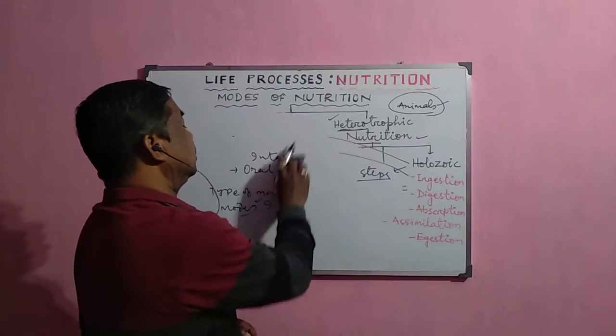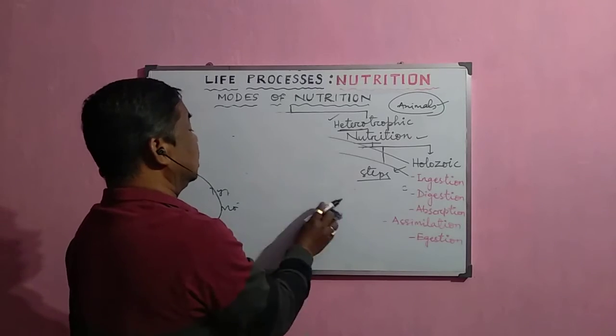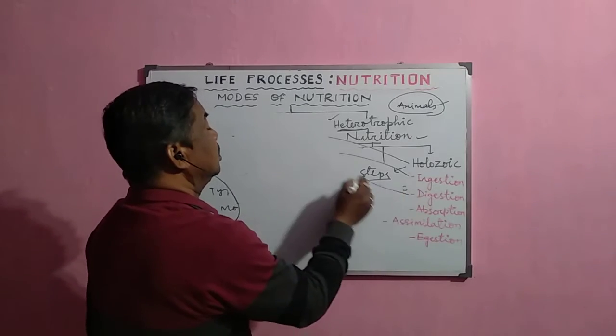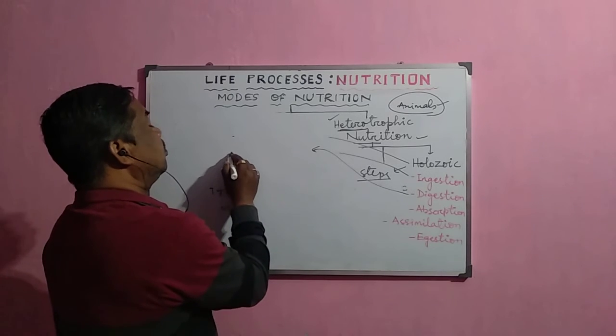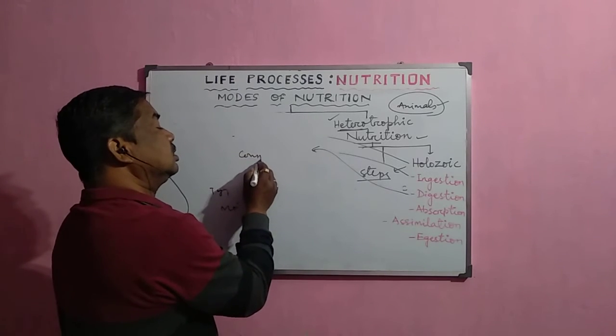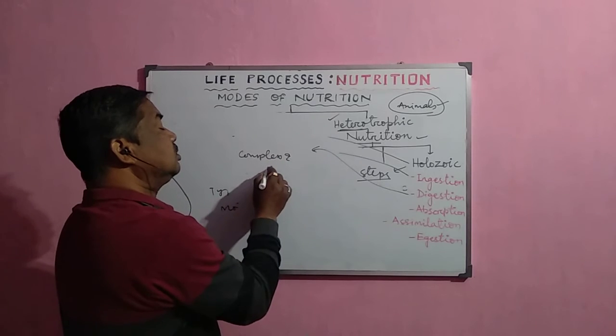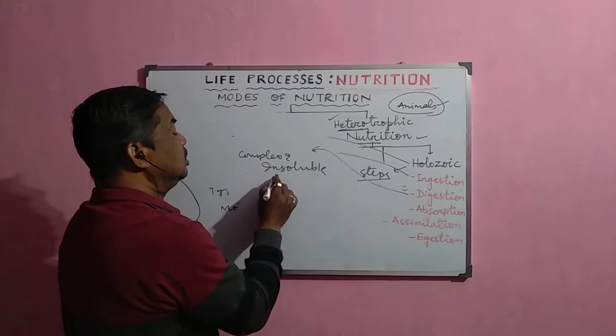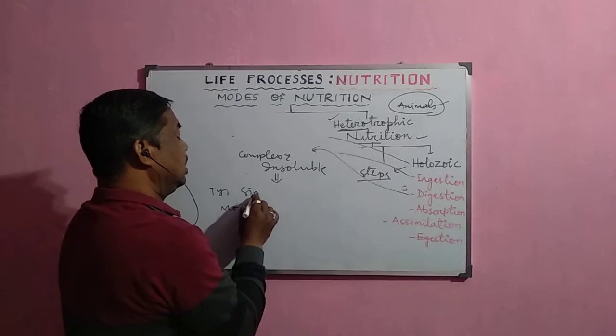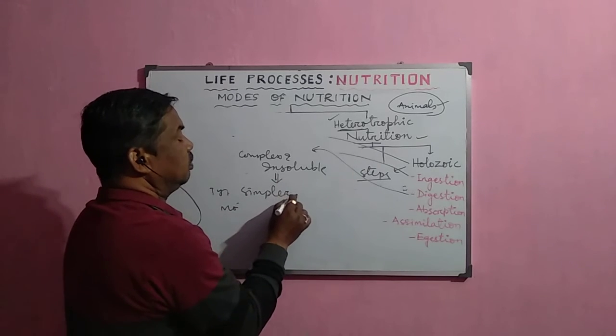After that, the second and most important process is digestion. In this process, what happens? The breaking down of complex and insoluble food materials into simpler and soluble form.